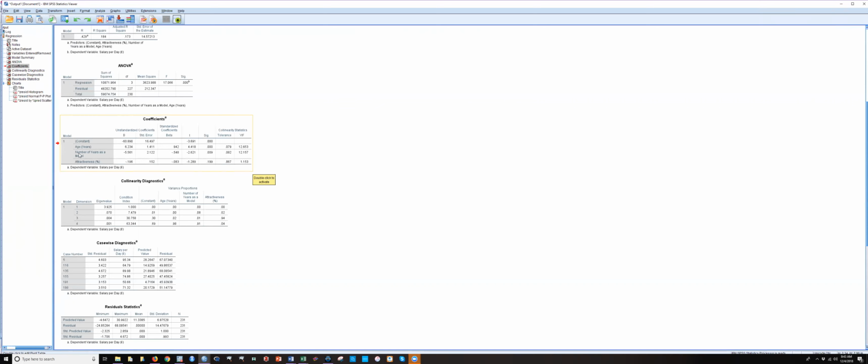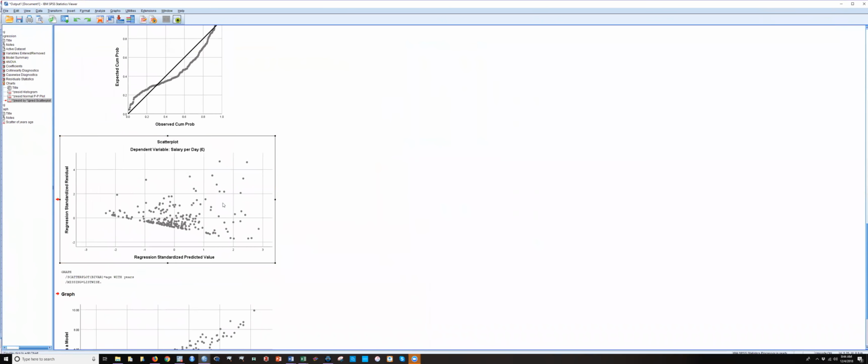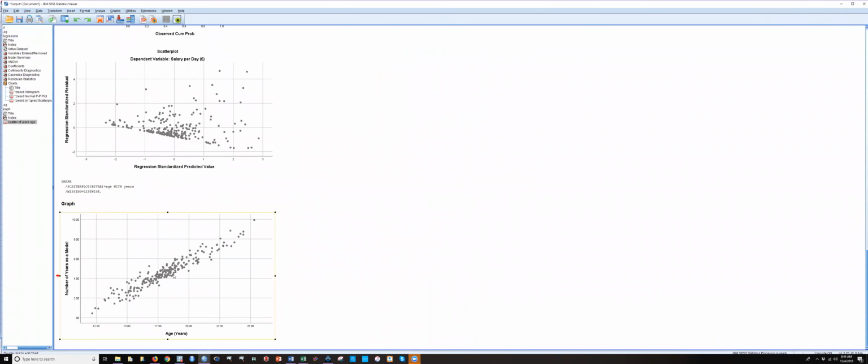Obviously, the older you are would be highly correlated with the number of years that you've worked as a model, right? And you can see that if you were just going to do a scatter plot between the two. I'm sure there's a positive association between your age and the years you've worked as a model. Yeah, see here? This is your age. As it increases, the number of years you've worked as a model.